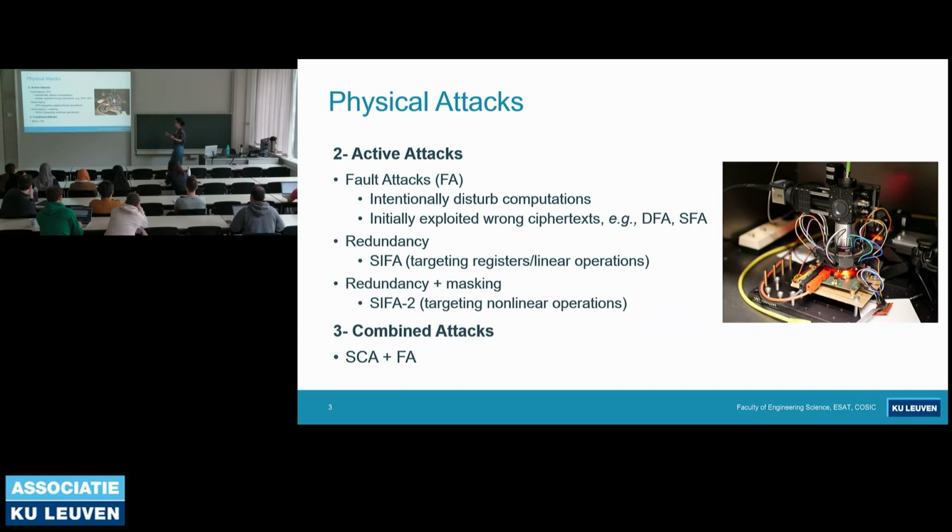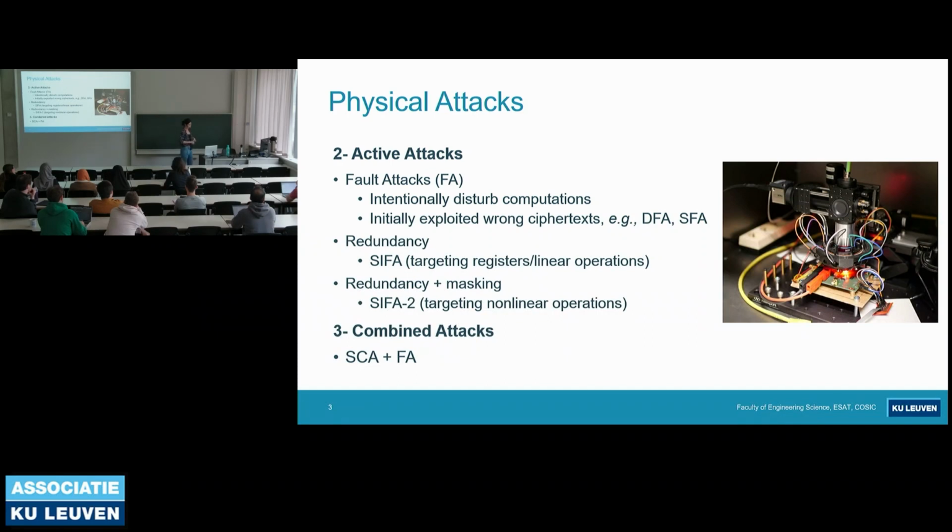And with masking, we randomize the effect of the injected fault. So even if the outcome is correct, the adversary cannot make use of it. But yet, CIFA2 was presented. It again makes use of the correct ciphertext, but this time it targets nonlinear operations. And this time with masking, we can't really protect against this kind of attack.